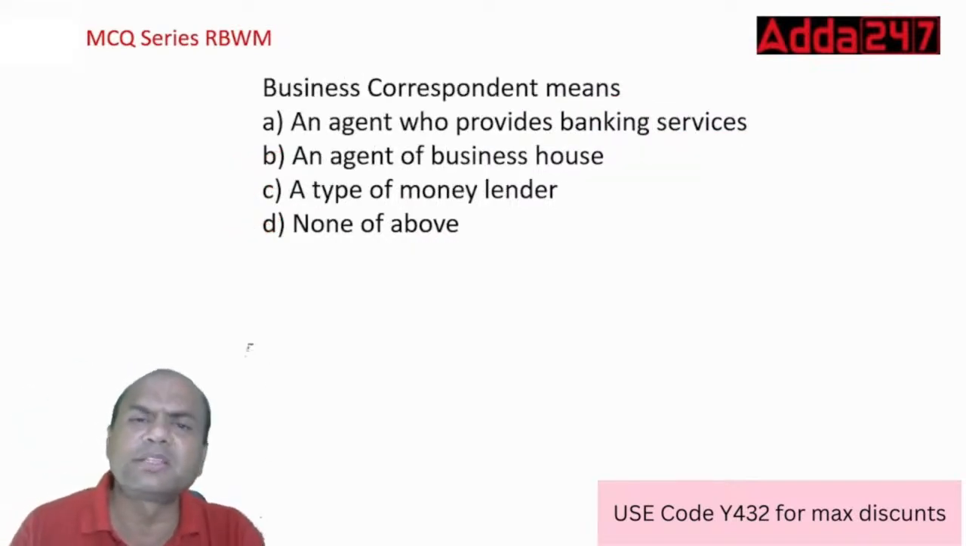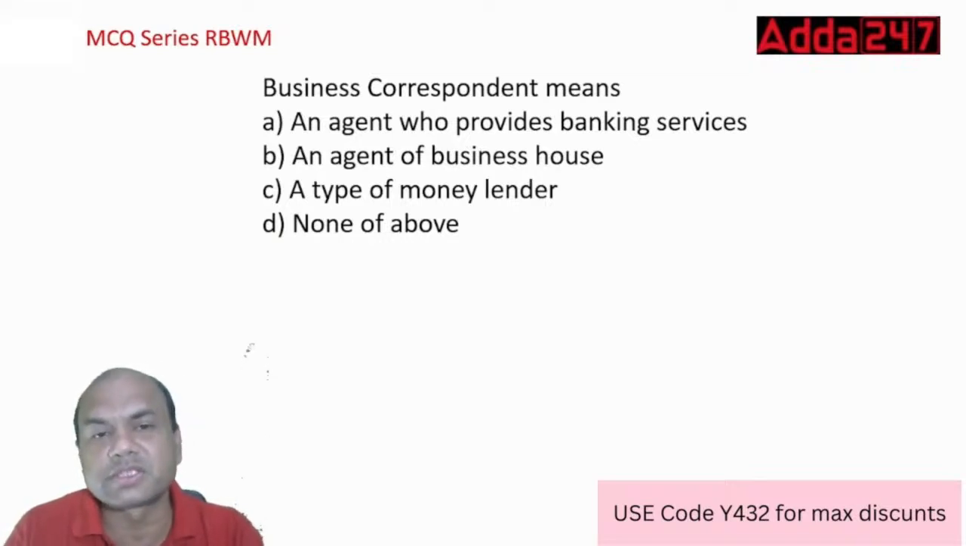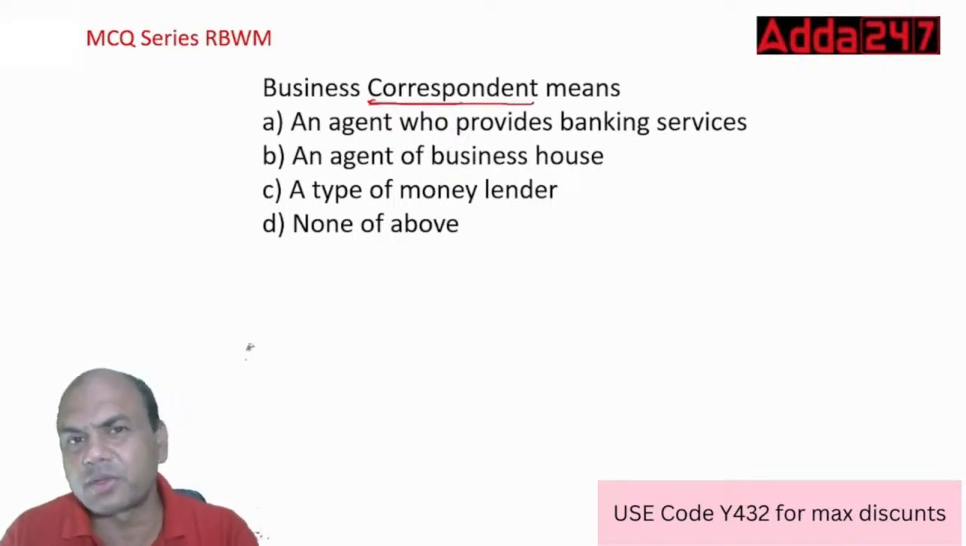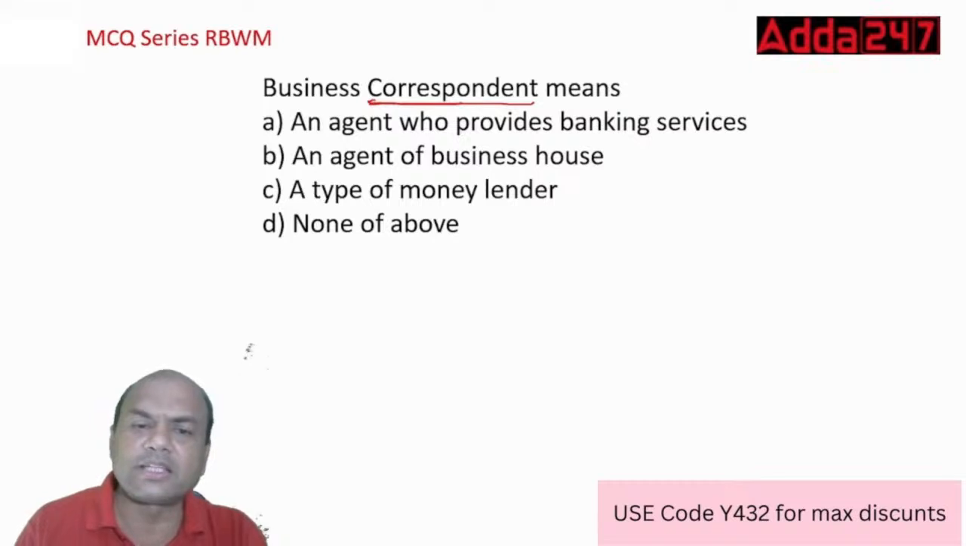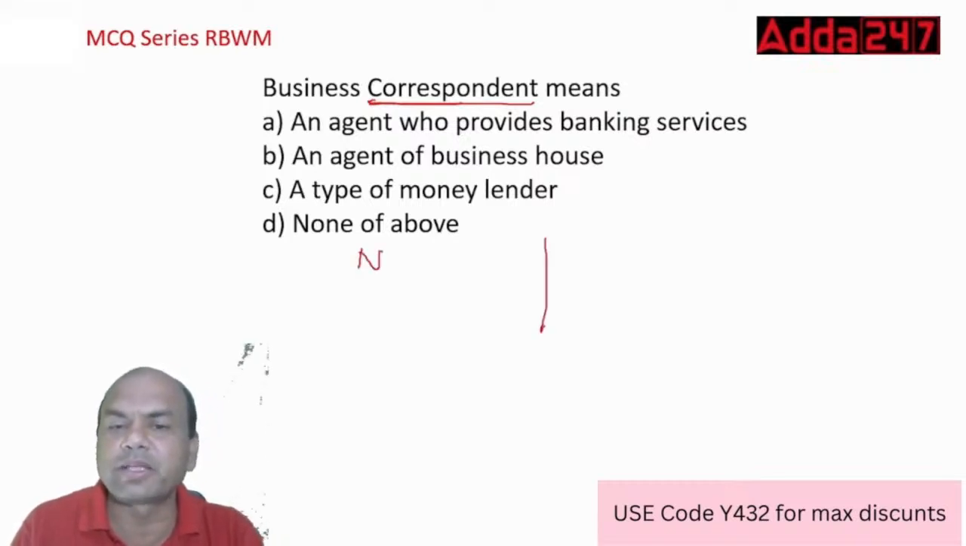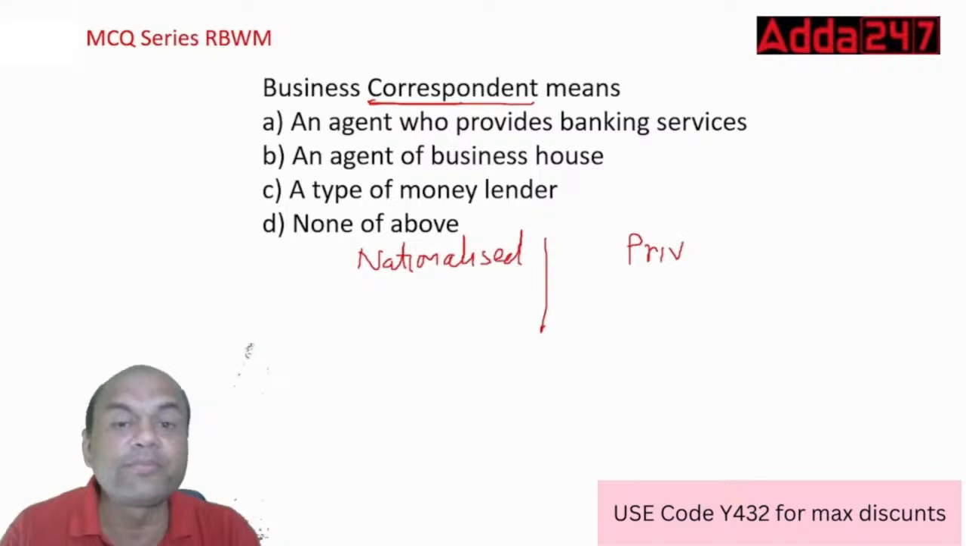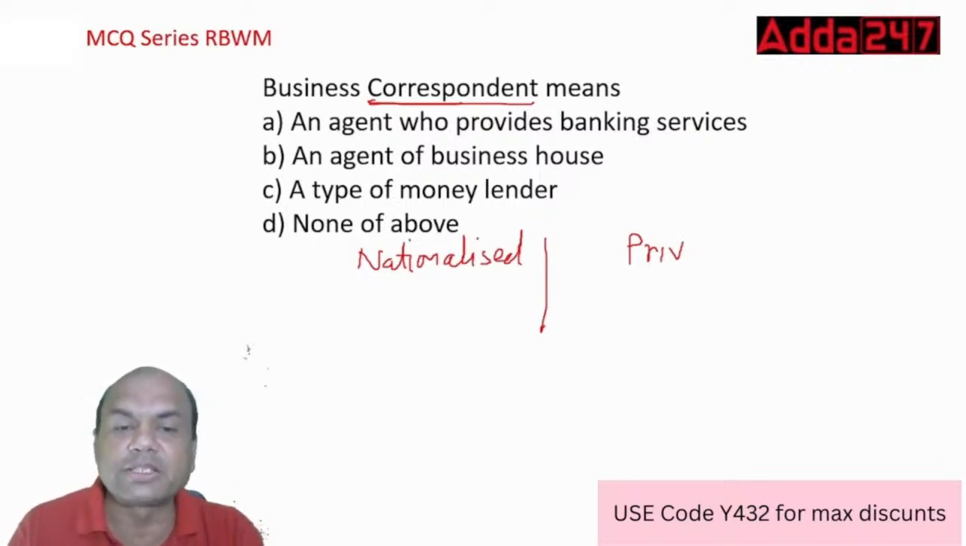Business correspondent means, now that's why I said difficult level questions are coming up. What is a business correspondent? You all have BCs now in your banks. Here, nationalized banks, I'll just write N over here, and second is private banks, P. Let me write it in full, because N and P don't signify anything. Nationalized and private. So, nationalized banks have BCs, business correspondents.